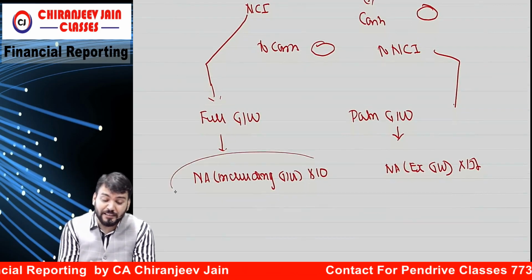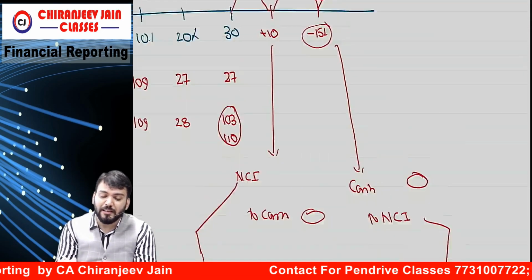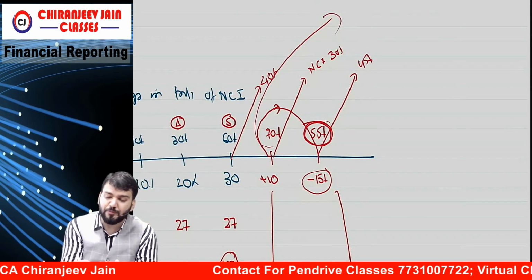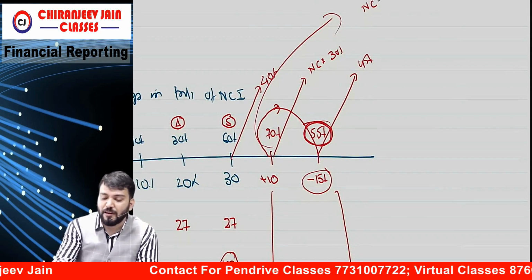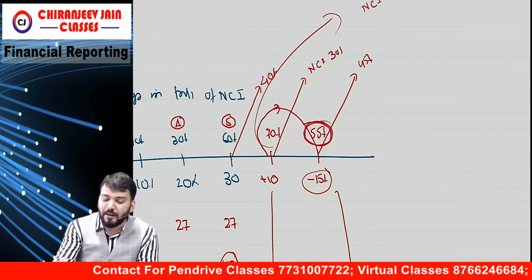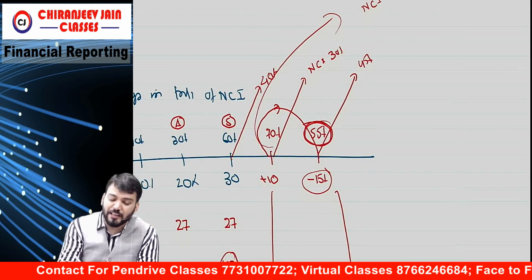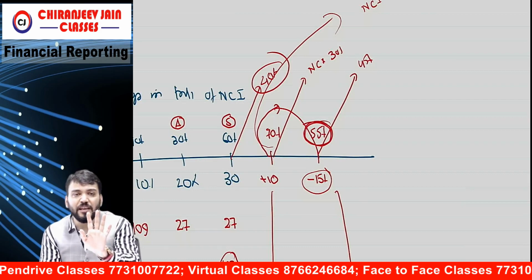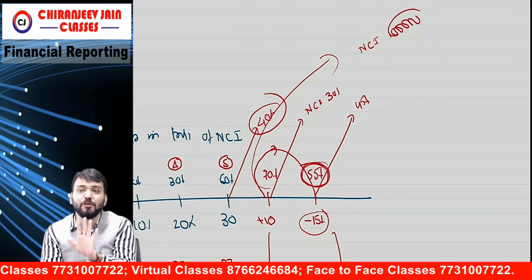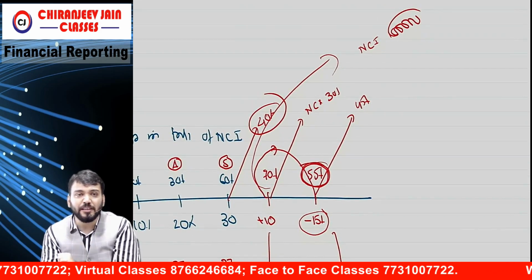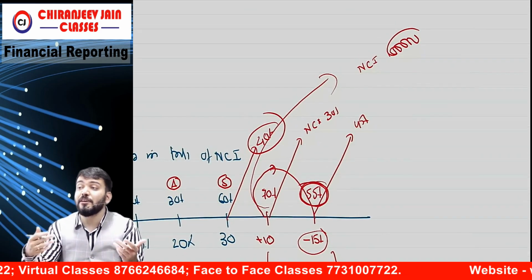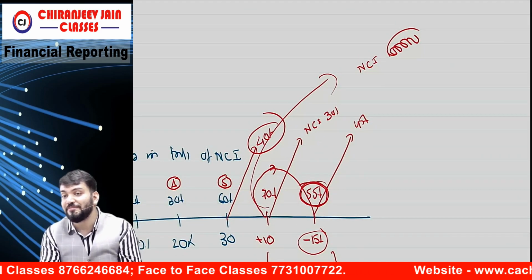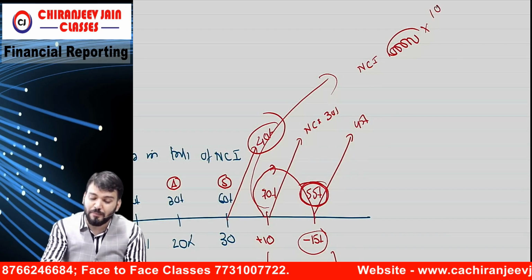Or sometimes the net assets are not given, so they will give NCI before the change. Suppose they have given NCI as 1 lakh. NCI represents 40%. If they have given NCI of 1 lakh before the change, it means that NCI was 40%. So if NCI was 40%, how much is 10%? You can do it as into 10 by 40.